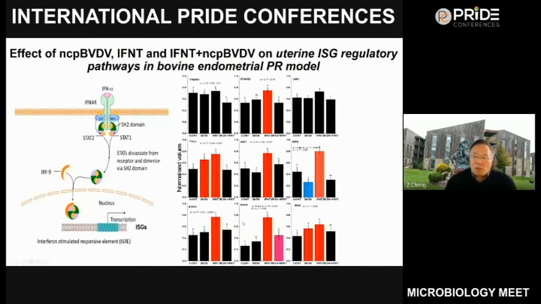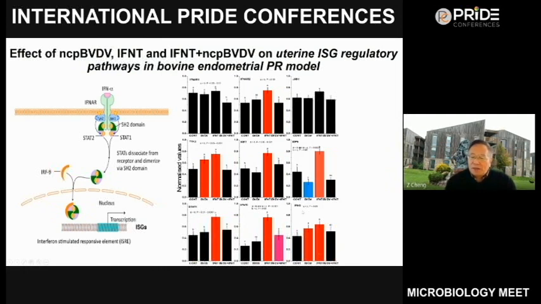This is STAT1, and STAT2 is an important pathway. We find a similar pattern: IFNT stimulated the production of STAT1, and STAT2 as well. But in the infected cells, this effect was neutralized, inhibited.